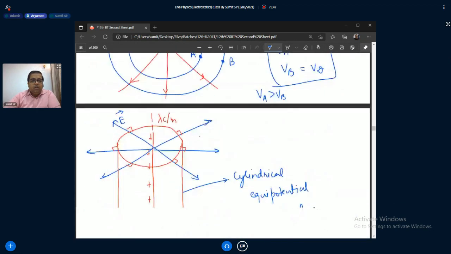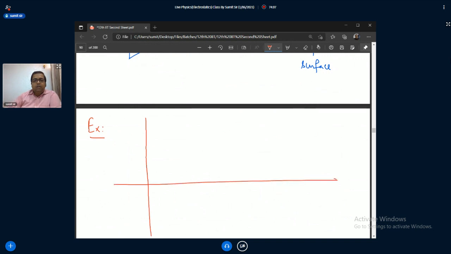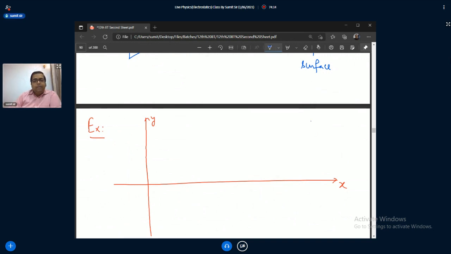Yes. Okay. Now, do this example. Very common example and from SC Verma. When I complete this flux part, start solving SC Verma. The Gauss law, after Gauss law.